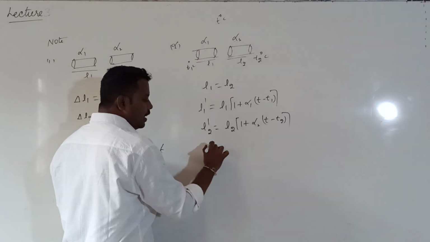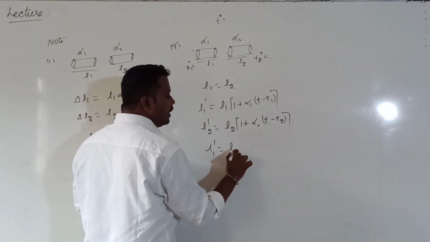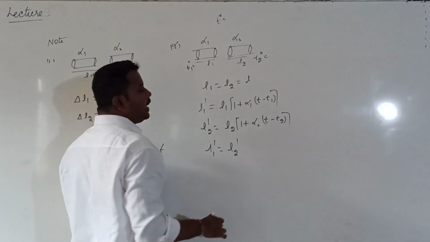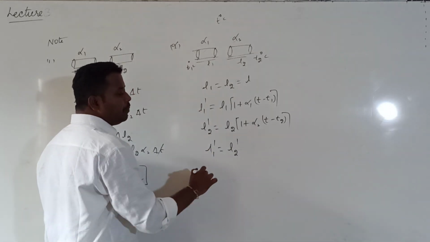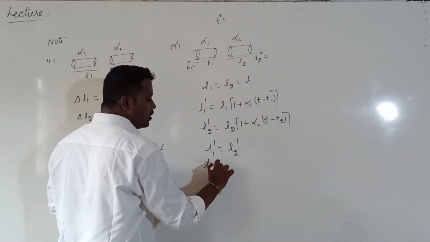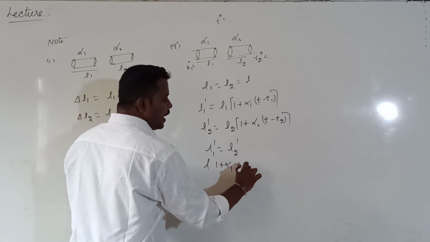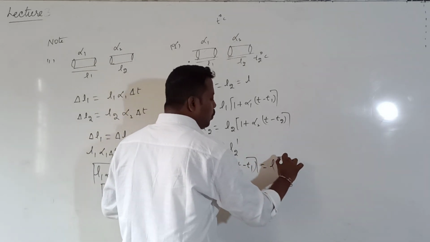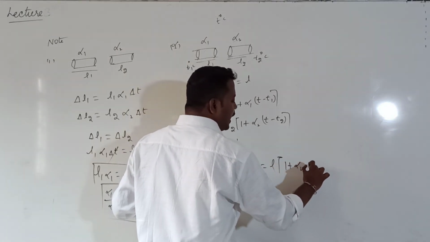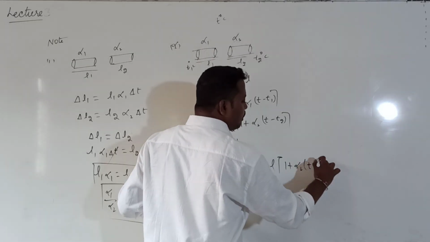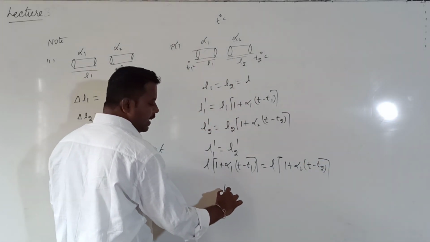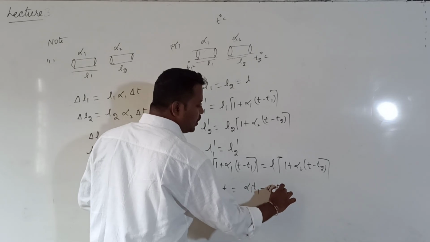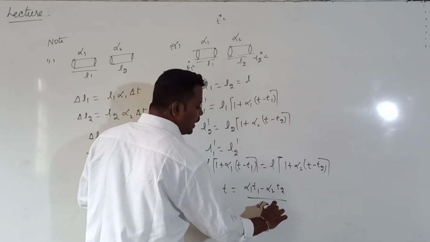Here the condition is that their final length should also be the same. L1 dash is equal to L2 dash. So L1 is equal to L2, can I call it L? Initially both have the same length. Then L into 1 plus alpha 1 into T minus T1 is equal to L into 1 plus alpha 2 into T minus T2. To simplify this, you will get the answer for T given by alpha 1 into T1 minus alpha 2 into T2 divided by alpha 1 minus alpha 2.